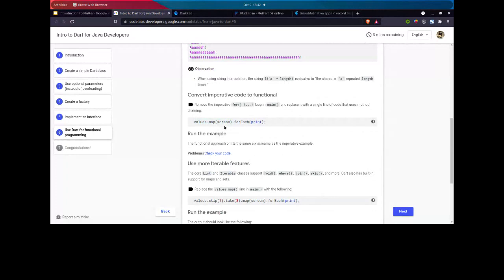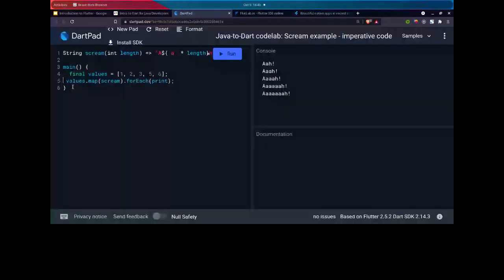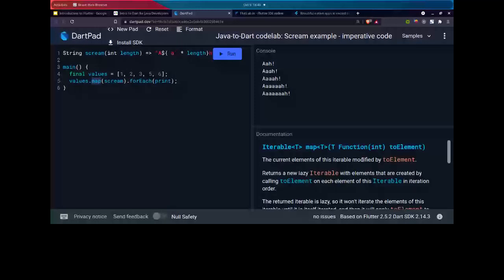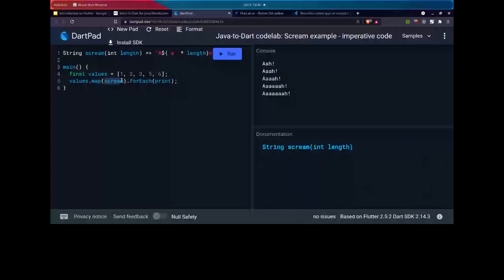Instead of that line, we can create a simple values.forEach. We have the map function. What this map function does is that it takes the current element of the iterable and passes it to the function that we pass here. Then with the value that is returned for each value, this will return again an iterable, and for each element we then print it with a print statement. So here you can see print is also a function, forEach is also a function. So we were passing a function to a function. This is somewhat known as functional programming.